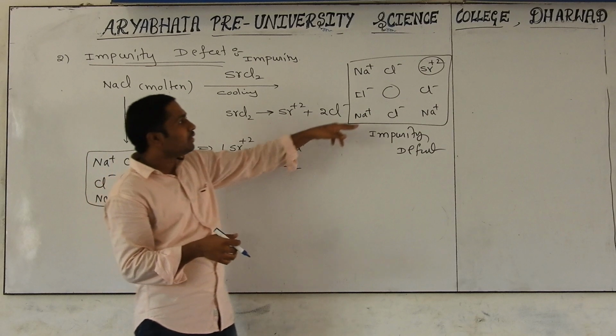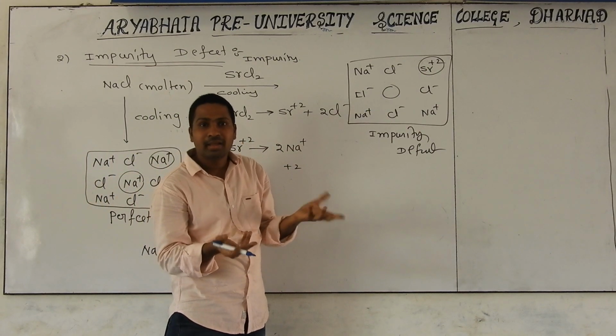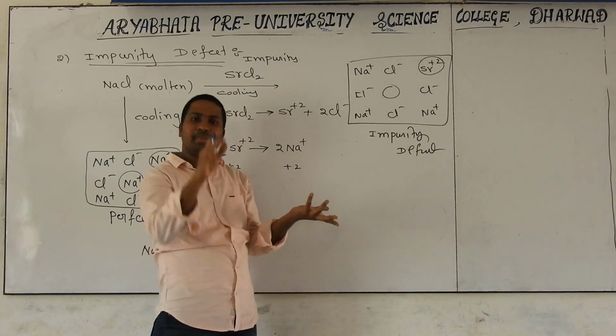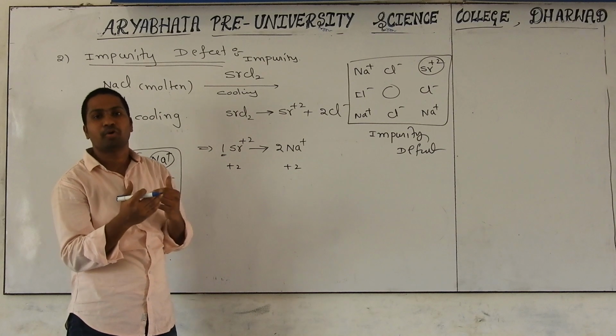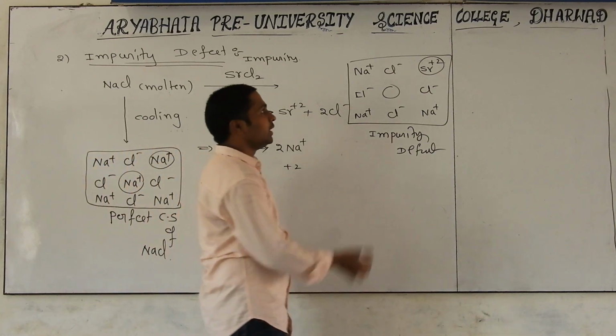Okay, due to this impurity effect what is happening? Some holes are generating. Due to holes, its hardness will be decreasing. The melting point will also be decreasing. Means some of the properties may change due to impurity defect. All of it clear? Yes.